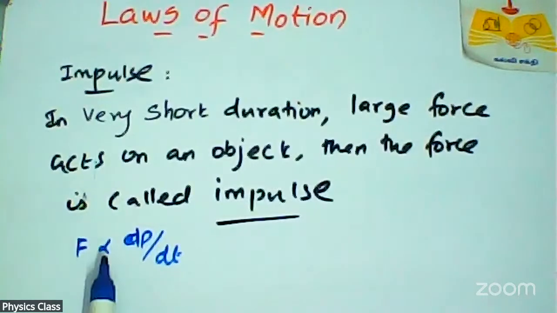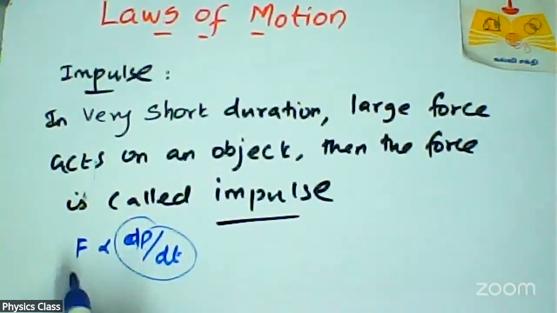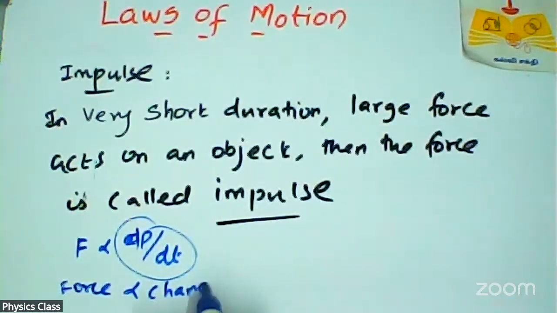So what does that mean? Force is directly proportional to the rate of change of momentum. P is momentum, already I told you. So P is denoted as momentum, so force is change in momentum.